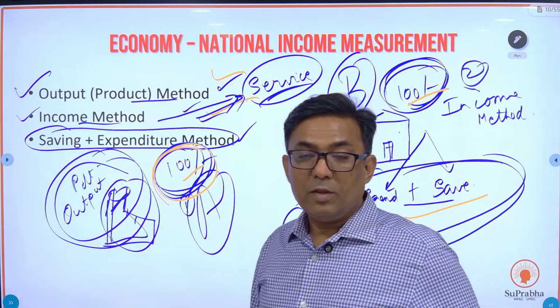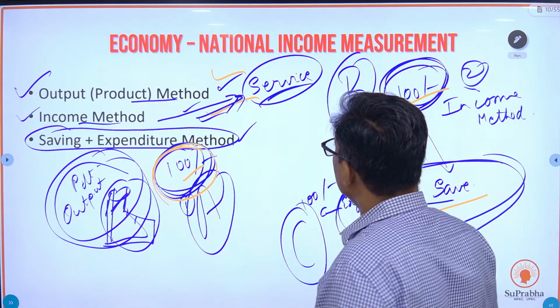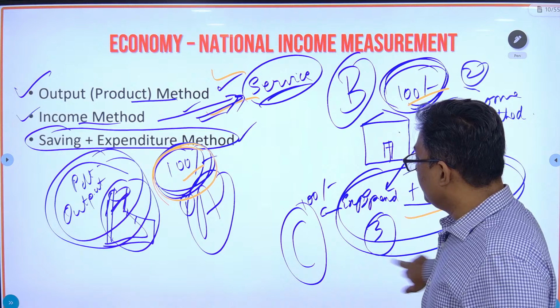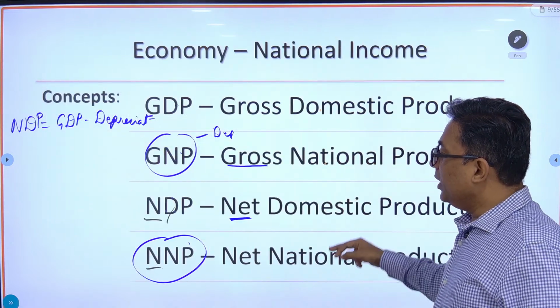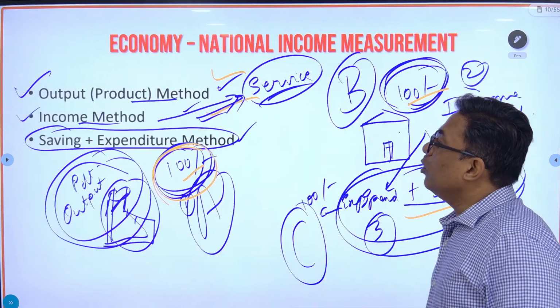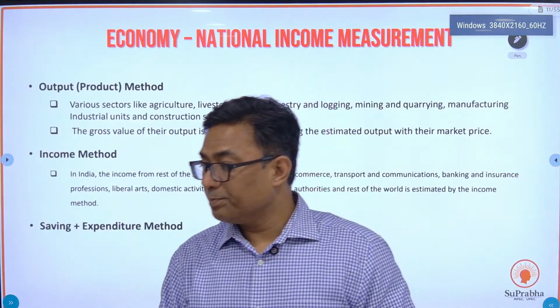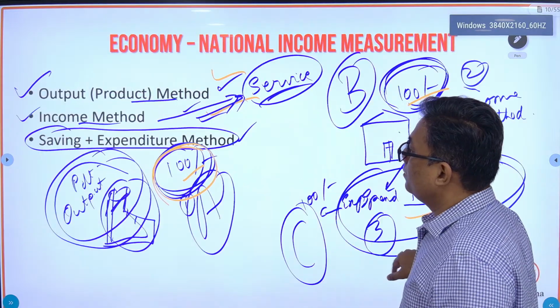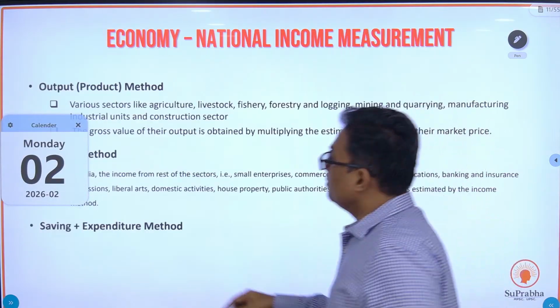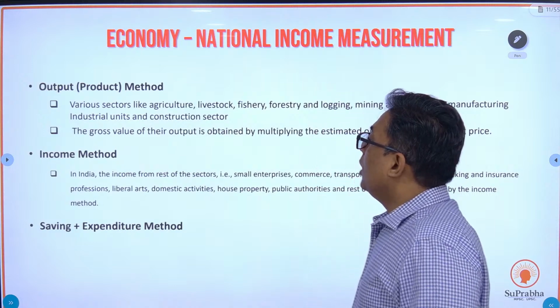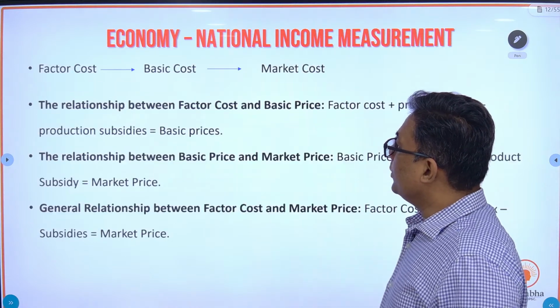That's all. Fine. I hope you have understood the four concepts: GDP, GNP, NDP, NNP, and along with that, we have also understood how you are going to calculate the GDP of the country by using these three methods. In India, we use only two methods: output and income method. Okay, so this is the same output method, income method, where you are going to use it, the same explanation.